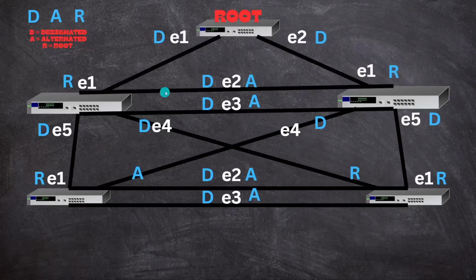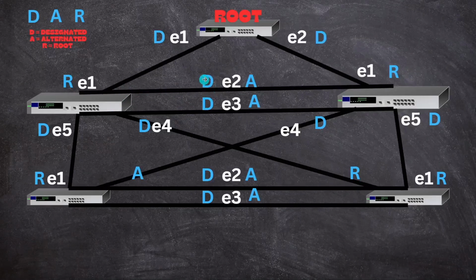And now let's say these two links, Ethernet 2 and Ethernet 3, are forming loops. You can see that, right? These are loops. So STP will block these two links, and how will it do that? It will put one of these ports in the alternate state.